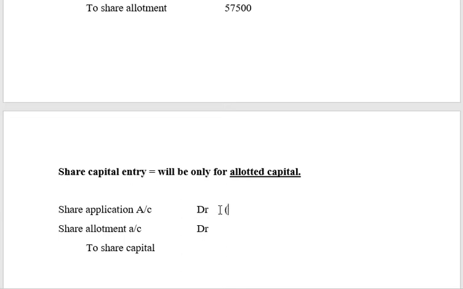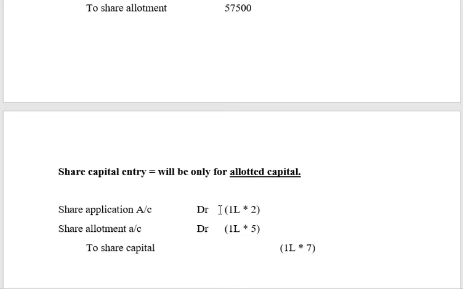So here it will be 1 lakh into 2 rupees. Here it is going to be 1 lakh into 5 rupees. And here it will be 1 lakh into 7 rupees. Though face value is 10, I have only called up 7 rupees.